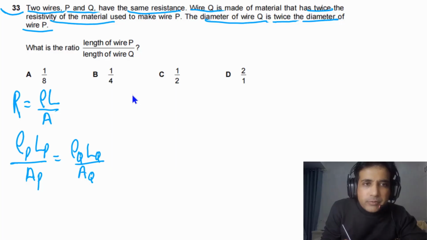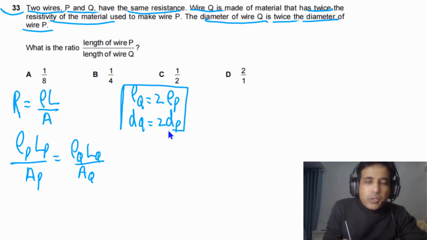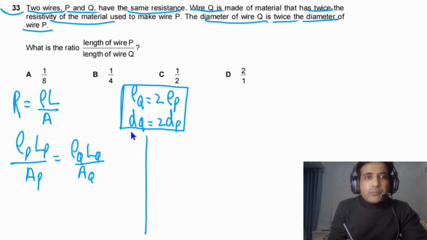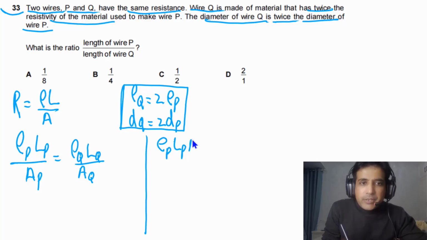It is given that the resistivity of Q is twice the resistivity of P, and the diameter of Q is also twice the diameter of P. Now we need to use these to find the answer, the ratio between the length of P and the length of Q. We can rearrange this: rho P times LP times AQ equals rho Q times LQ times AP.